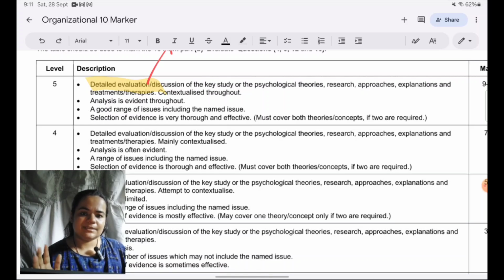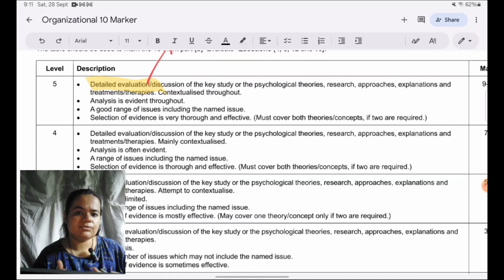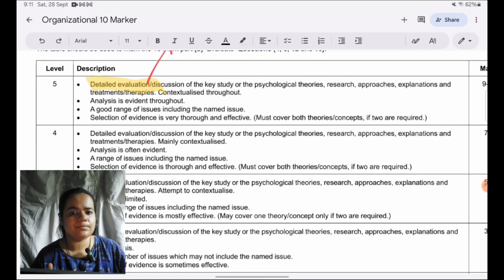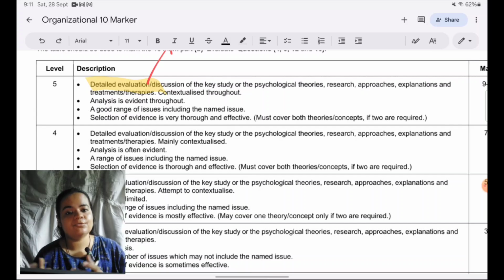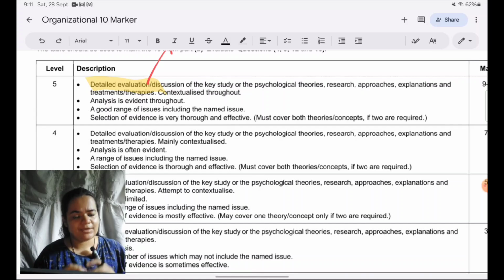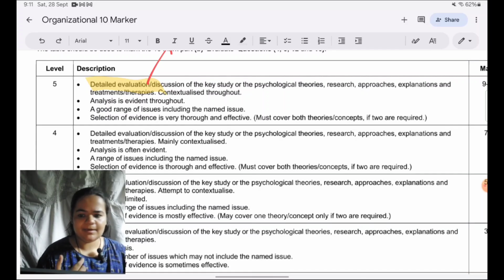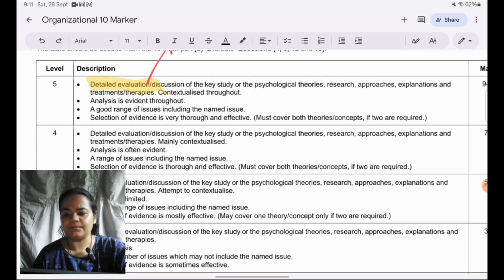So when we want to say it's reductionist, if I just say this is the reason why it is reductionist, I am not implying any strength or weakness of it. So it's more descriptive in nature than evaluative. And they've asked for evaluation, then how will you score on that criterion? So even if you don't explicitly use wording like strength or weakness, it has to be there in your answer. Your answer cannot simply be descriptive, like I said. So when we're writing the answer, you will understand better when we write the answer for the Maslow question.